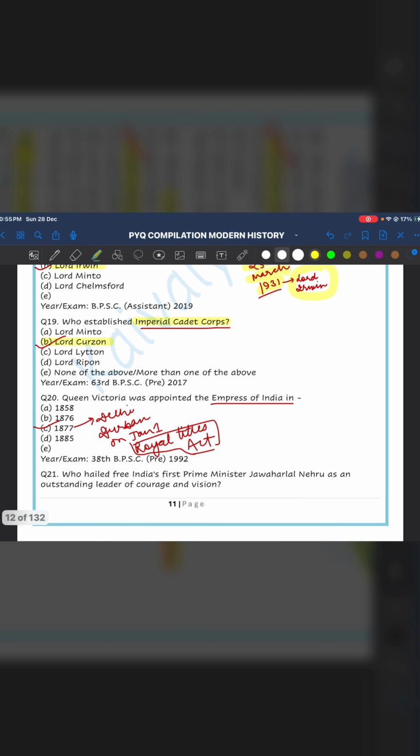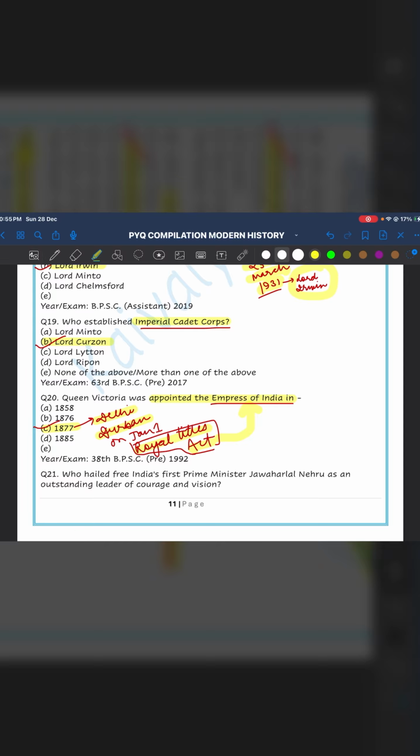Question number 20. Queen Victoria was appointed the Empress of India in? She was appointed the Empress of India in the year 1877. On 1st January 1877, the Delhi Darbar was organized and the Royal Titles Act was passed, through which she was appointed as Empress of India.